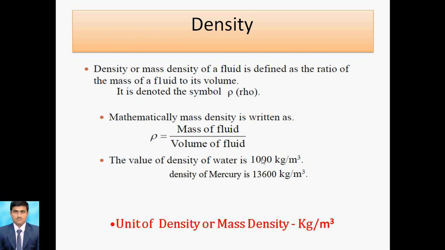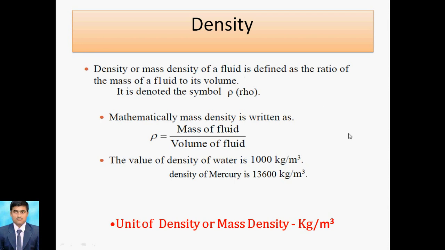So why do we define it like this, that is, kg per meter cube? Suppose we take an example: a car is moving with 20 kilometer per hour. 20 kilometer per hour means what? The car is moving 20 kilometer in 1 hour.